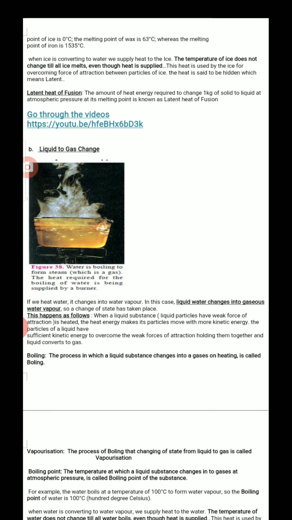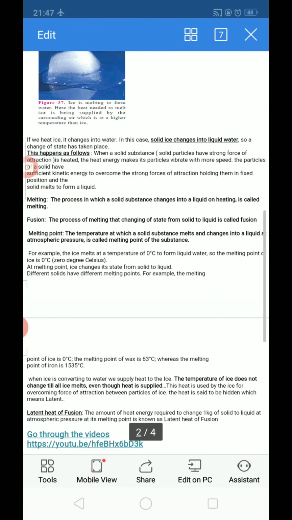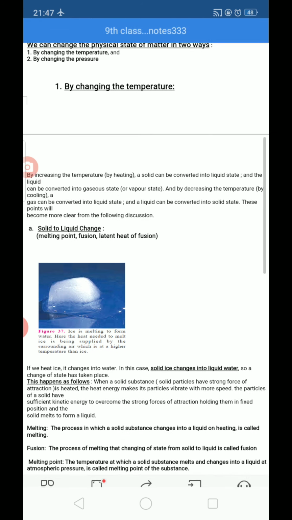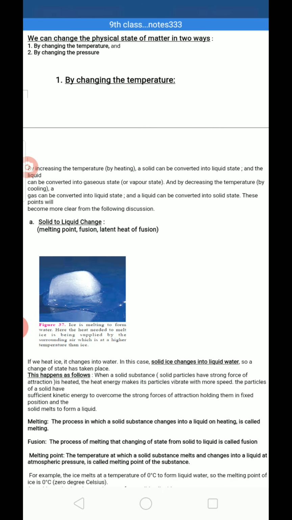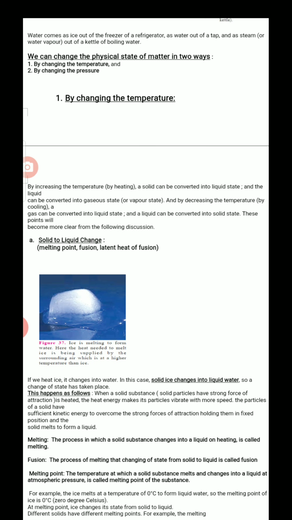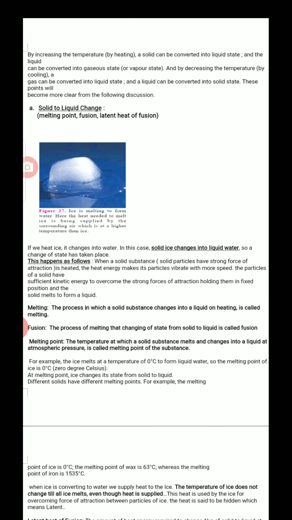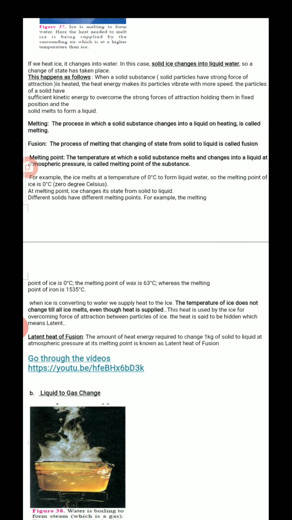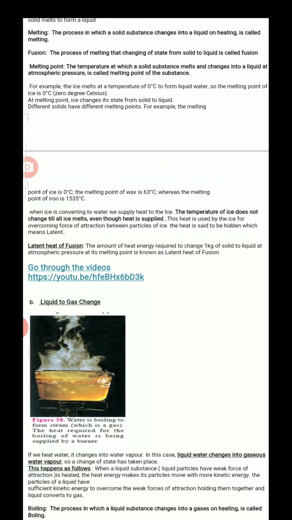Today we discussed how to change the state of matter. It is affected by two factors: one is changing temperature, the second is changing pressure. Today we discussed that by changing temperature we can change the state. Changing temperature means supplying heat. Temperature is nothing but a measurement of the degree of heat. So go through this video clearly and we will understand all these things.